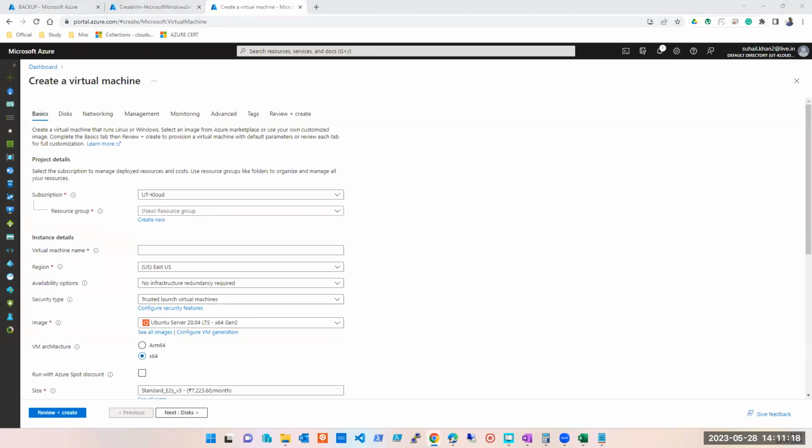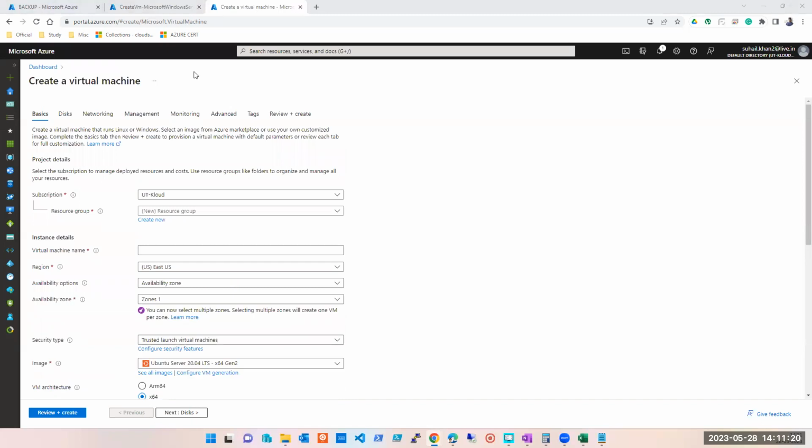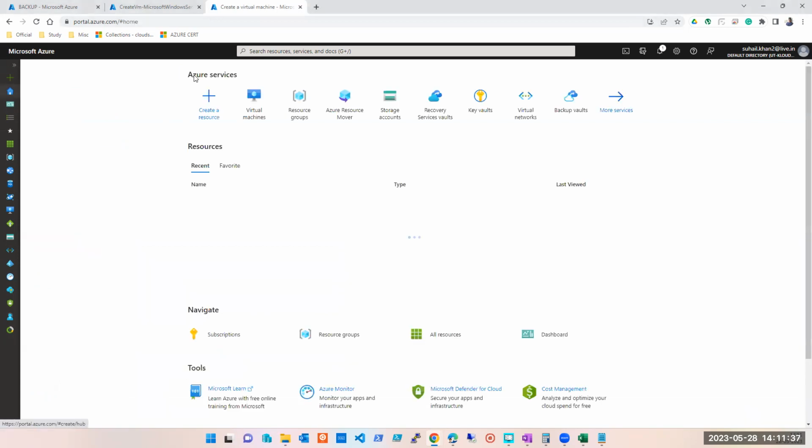Recovery services vault. Yes. Who was that? Amit. Correct answer. Yes, Amit. It's a recovery services vault. So either I can create it separately, or I can create it when I start my first backup from that particular machine, right? But I'm going to show you how to create it separately.